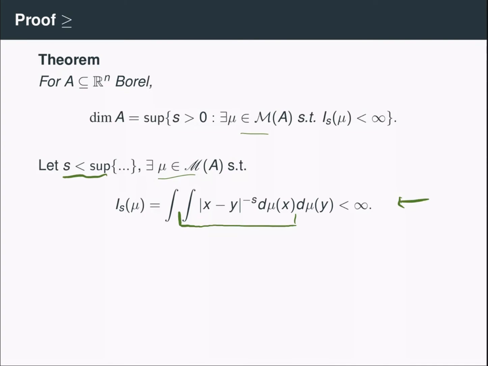Thus, by Chebyshev's inequality, there is a subset of the support of mu where my function is bounded.